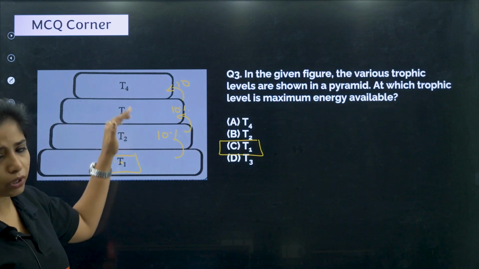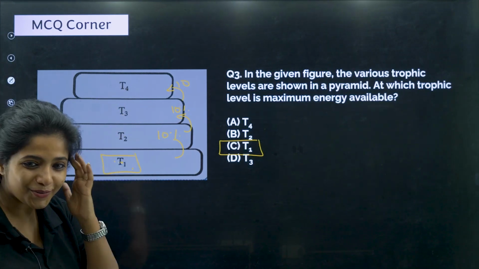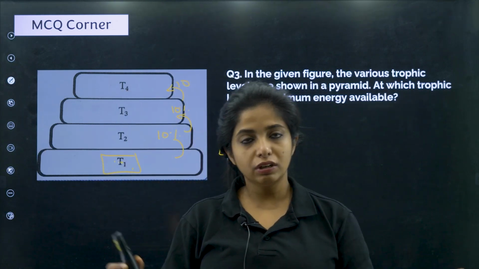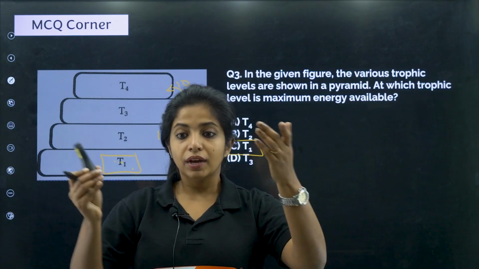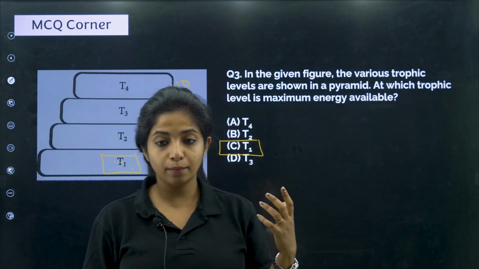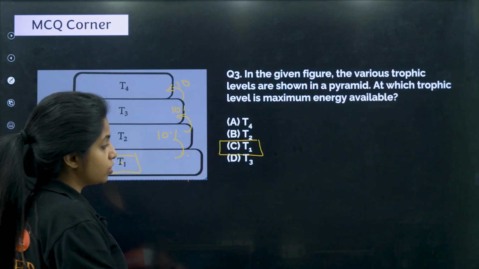Please do not go the opposite way, T1, T2, T3, T4. Don't do that. One starts from here. Okay, always remember, T1 is always occupied by the producers. So it is generally plants in the case of terrestrial. In the case of aquatic life, what are the organisms that basically come in T1 in pond ecosystems and all?